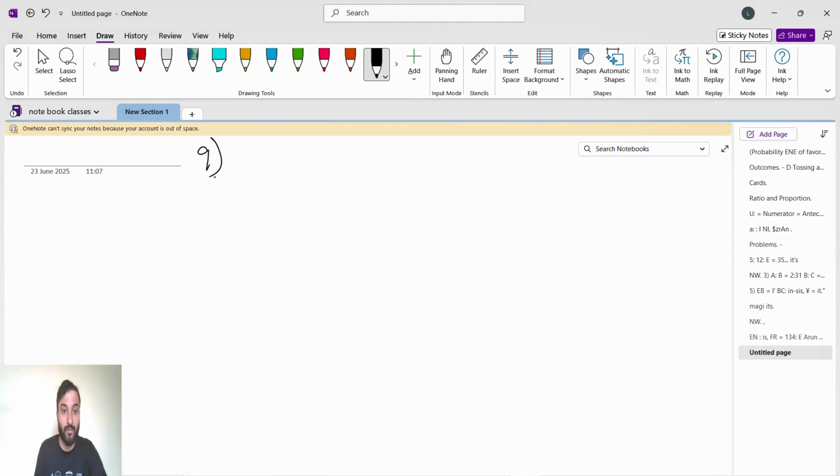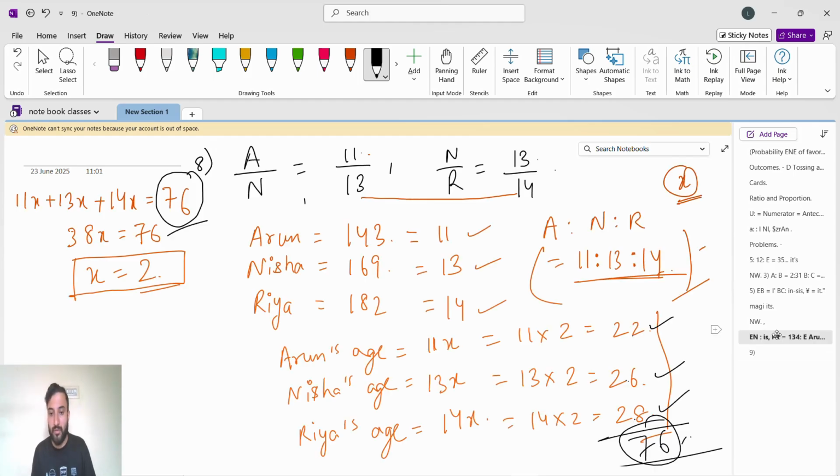Question number 9. If you solve this kind of question 3 or 4 times, in the examination you will take maximum 1 minute 20 seconds, 1 minute 30 seconds, or maybe 1 minute, because you have to be fast in the examination. In the examination, no need of writing the steps. Here I have explained it step by step. In the examination, if you are confident, you can just write it roughly, because guys, this is MCQ. No one is going to check your calculations.